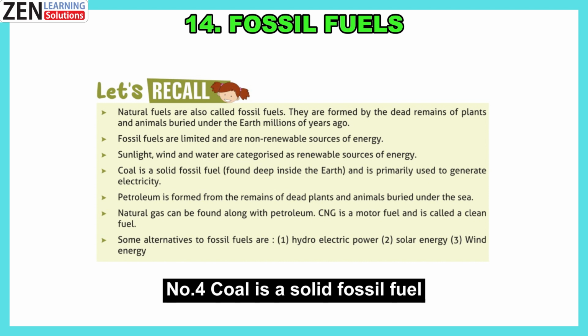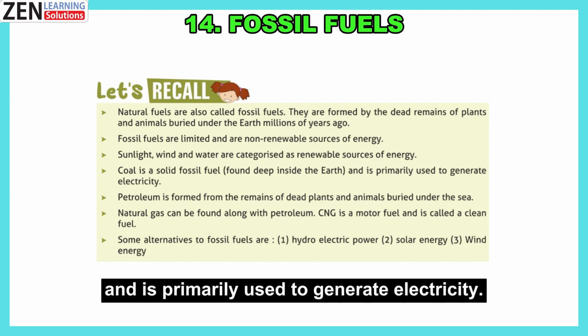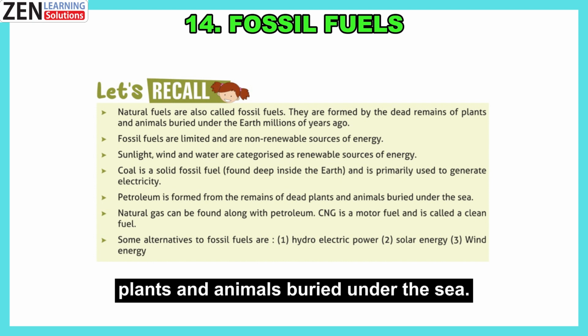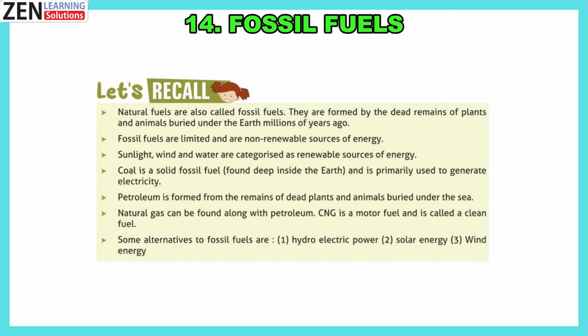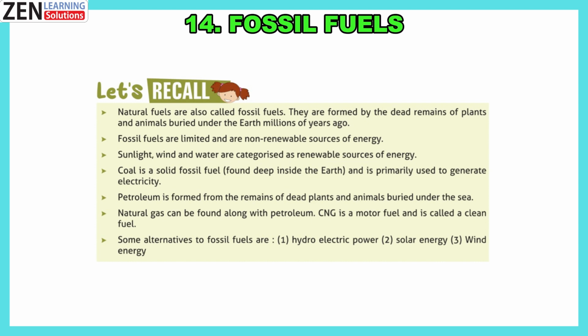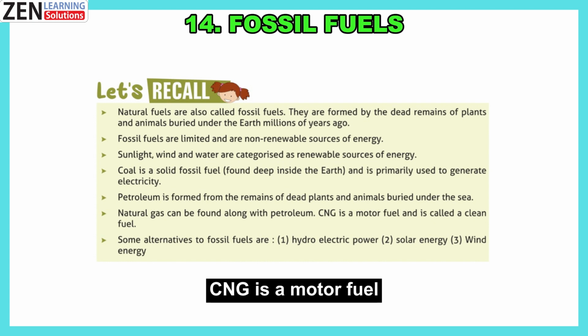Number 4. Coal is a solid fossil fuel, found deep inside the earth, and is primarily used to generate electricity. Number 5. Petroleum is formed from the remains of dead plants and animals buried under the sea. Number 6. Natural gas can be found along with petroleum. CNG is a motor fuel and is called a clean fuel.